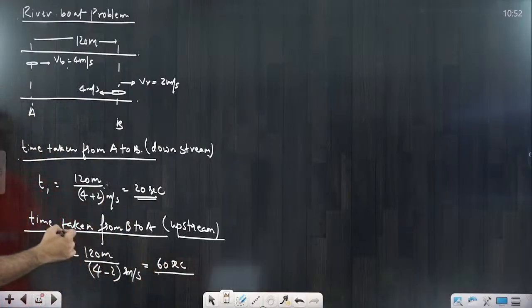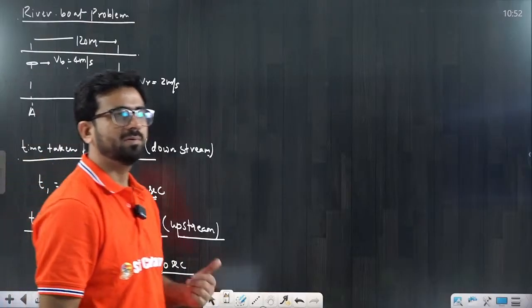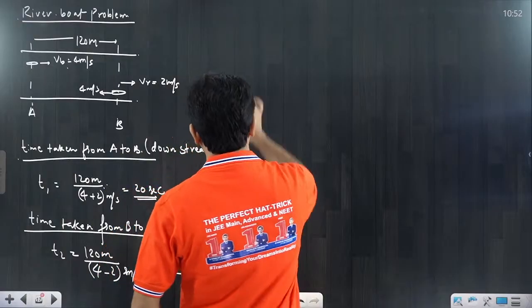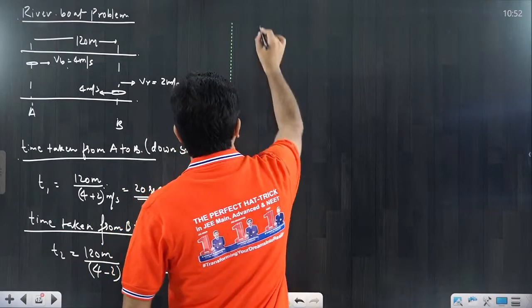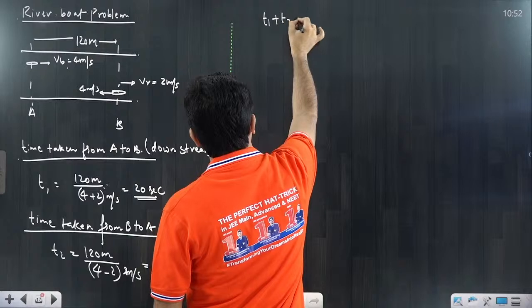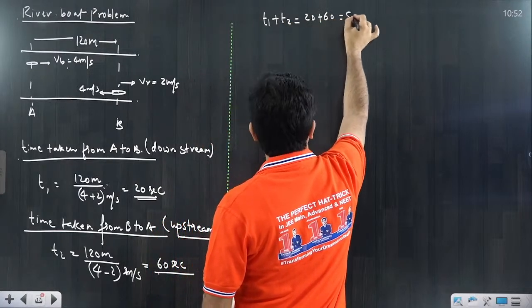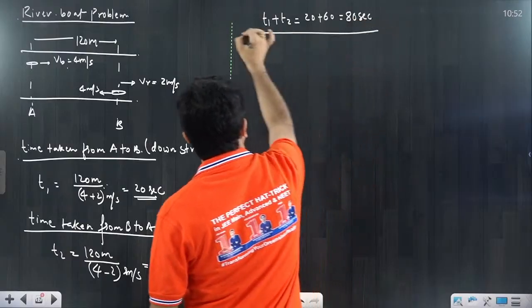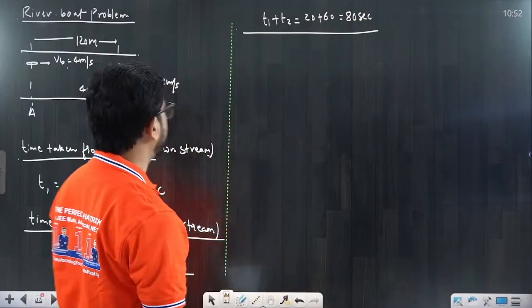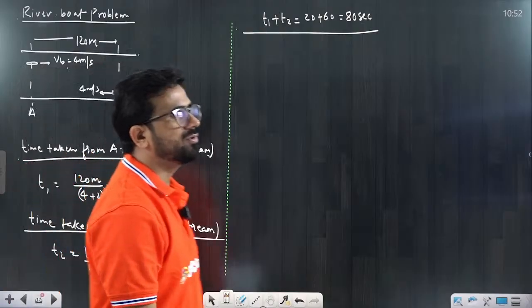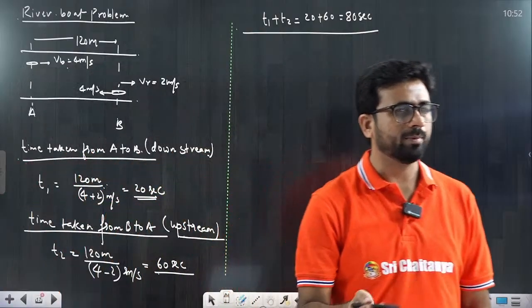If I ask you the total time, it would be T1 plus T2. You will add it, then what is that value, beta? T1 plus T2 is equal to how much? 20 plus 60, that is equal to 80 seconds, the final answer. Now the second type of problem comes to you in the river boat problem we are discussing.